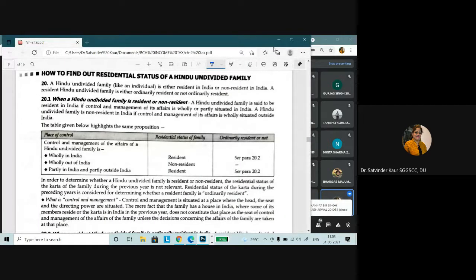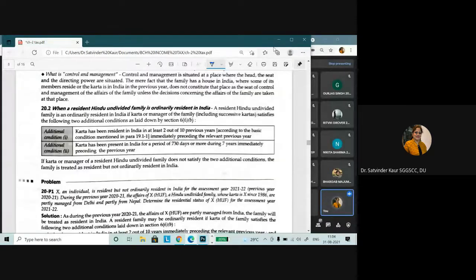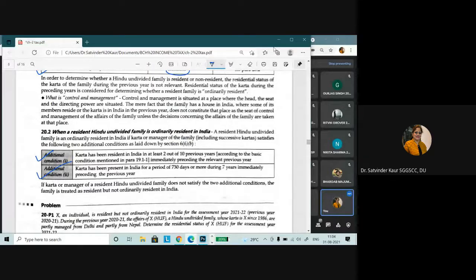When we talk about the table, when HUF is considered resident or non-resident, in this particular case, if the control and management is wholly in India, it is resident; wholly outside India, non-resident; partly in India, partly outside India, it becomes resident. And further, whether ROR or RNOR would depend upon the satisfaction of the additional conditions by the Karta, that is, 2 out of 10 previous years if he has been resident, and 730 days in 7 previous years. All these conditions we have discussed in much detail, so I am not going to discuss them in detail again.